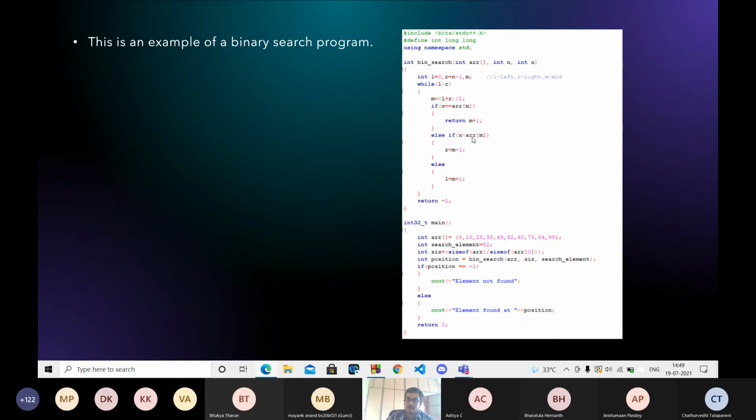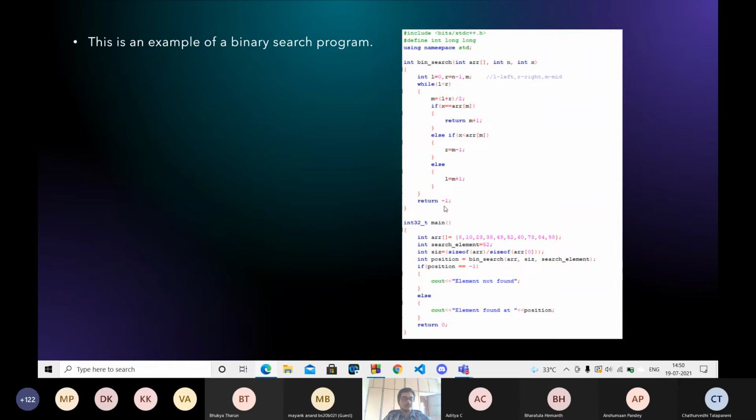Right, because the middlemost element is greater than X, that means X must lie in the left half of the array. So now I will keep the L pointer as it is, while the R pointer I will shift one position left of the middlemost element, so that next time I can search in the left half of the array. Or else if X is greater than the middlemost element, then I need to search in the right half of the array. Then I will shift the left pointer to one place to the right of the middlemost element. I continue like that while L is less than R. That means L does not pass R at any point. Or else if I didn't find any position, I return -1.